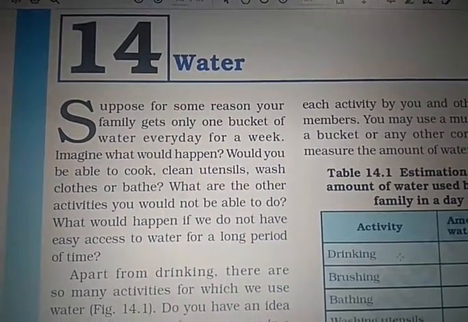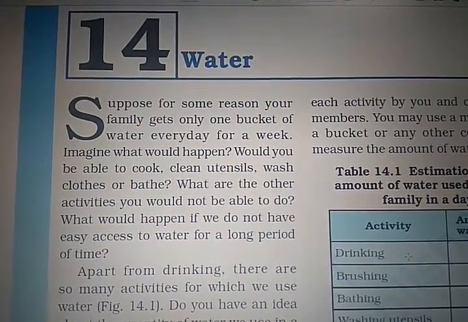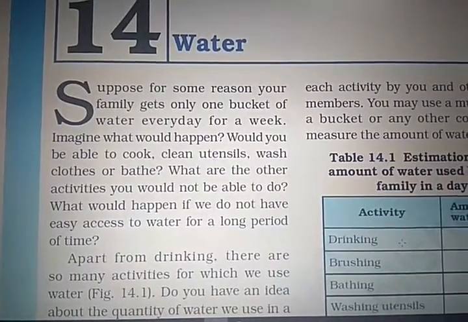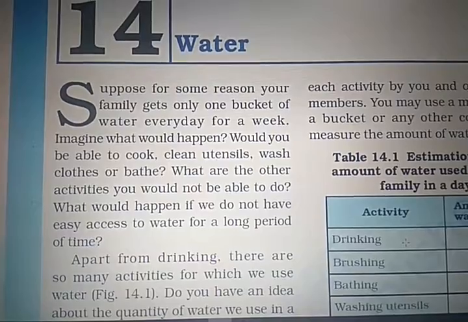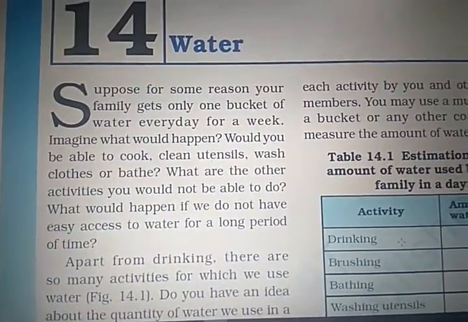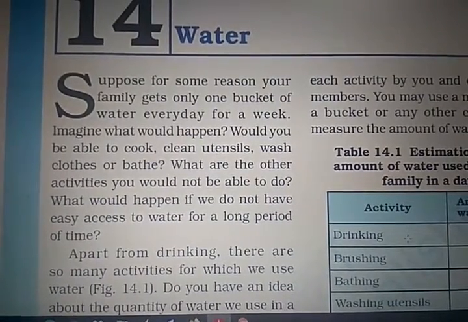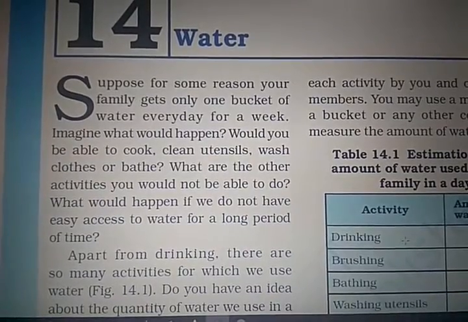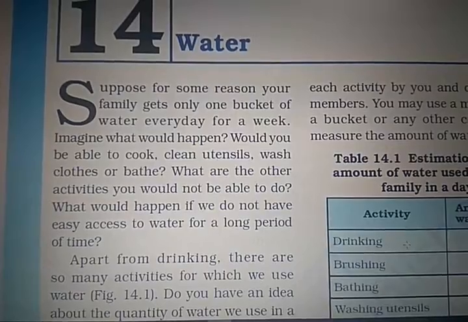Suppose for some reason your family gets only one bucket of water every day for a week. Imagine what would happen. Would you be able to cook, clean utensils, wash clothes or bathe? What are the other activities that you would not be able to do? What would happen if we do not have easy access to water for a long period of time?